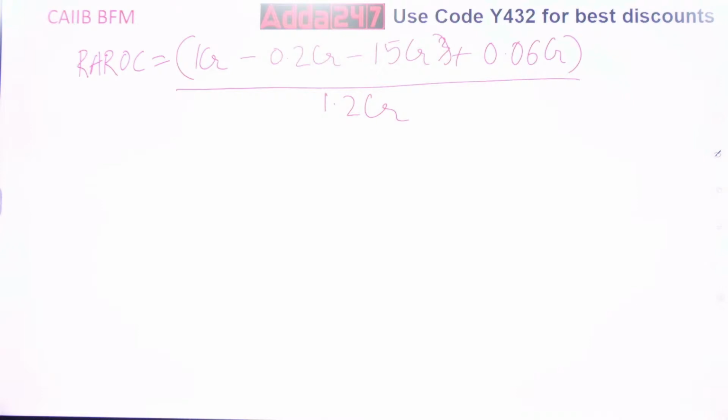Let me check if there is some problem over here. 1 CR minus 15 CR is what? Expected loss. One second. What have we done? Some error.